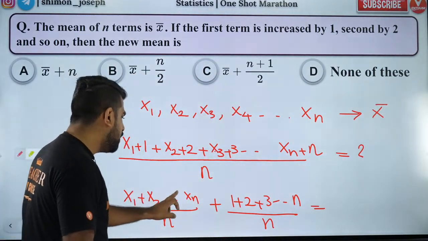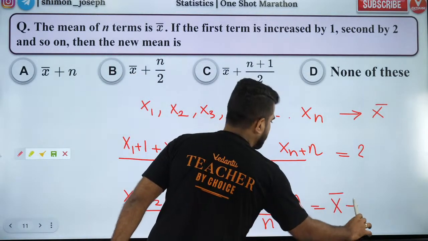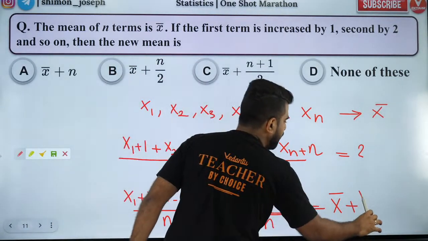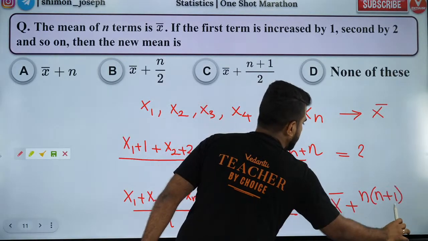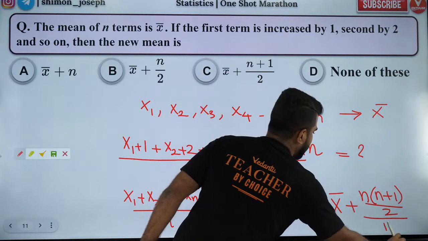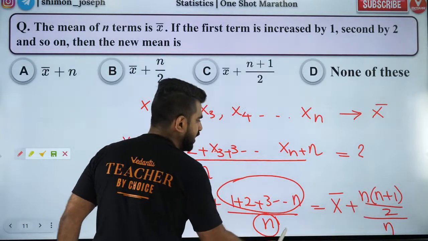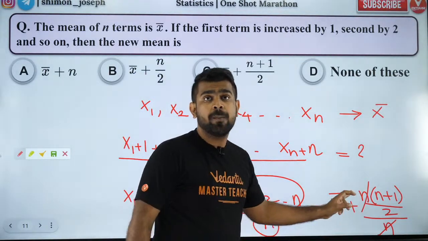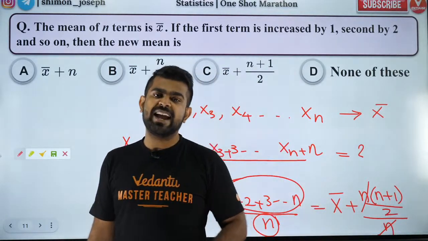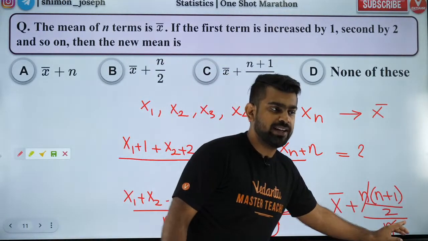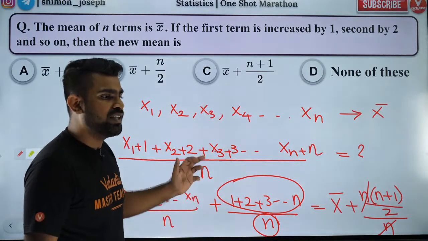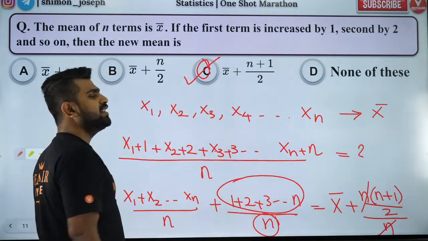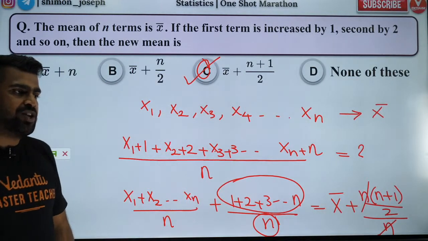So this is going to be old mean plus, what? Sum of first n natural numbers, n into n plus 1 by 2, divided by n. Why? Because you have n here, so this n and this n will get cancelled. So you'll have x bar plus n plus 1 by 2. That is why the answer is going to be option C. Are you all clear?